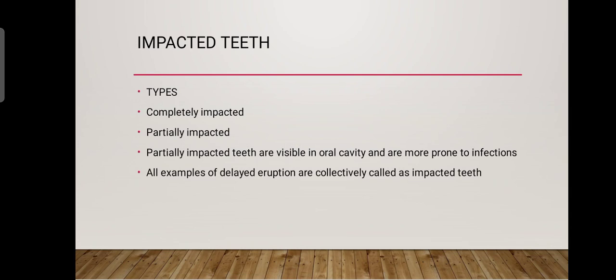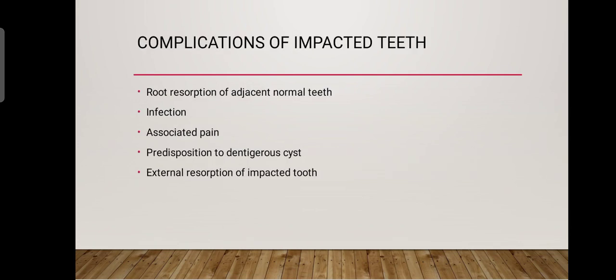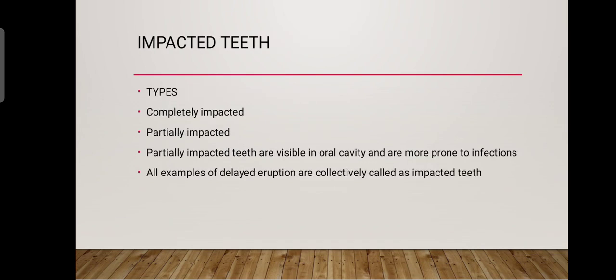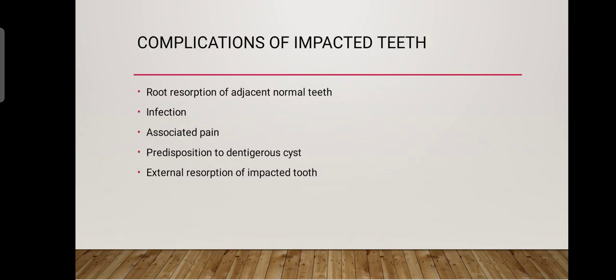If they communicate with the oral cavity, then the tooth is predisposed to pericoronal infection and dental caries. The impacted tooth that is completely impacted, however, is not prone to dental caries and infection. Individual teeth that fail to erupt for no apparent reason have sometimes been termed embedded teeth, but this term is not usually used. Instead, all examples of delayed eruption are collectively called impacted teeth.